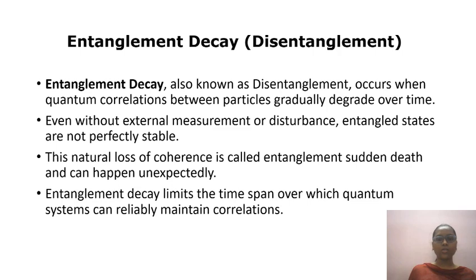Next, we are moving to entanglement decay. Entanglement decay, also known as disentanglement, occurs when quantum correlations between particles gradually degrade over time. Even without external measurement or disturbance, entangled states are not perfectly stable. The natural loss of coherence is called entanglement sudden death and can happen unexpectedly. Entanglement decay limits the time span over which a quantum system can reliably maintain correlations.